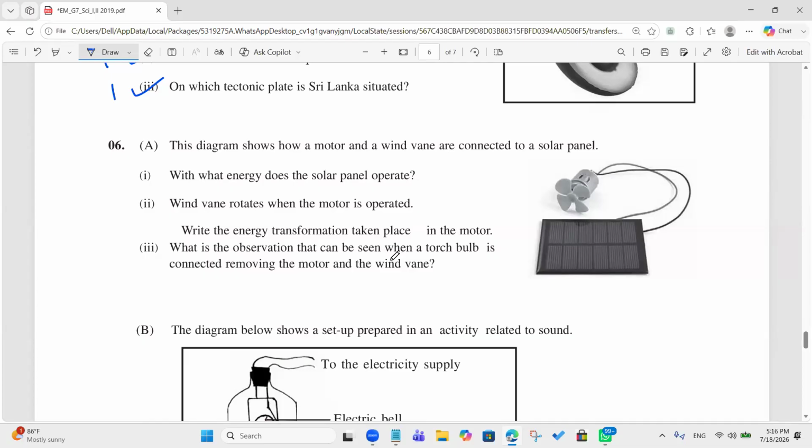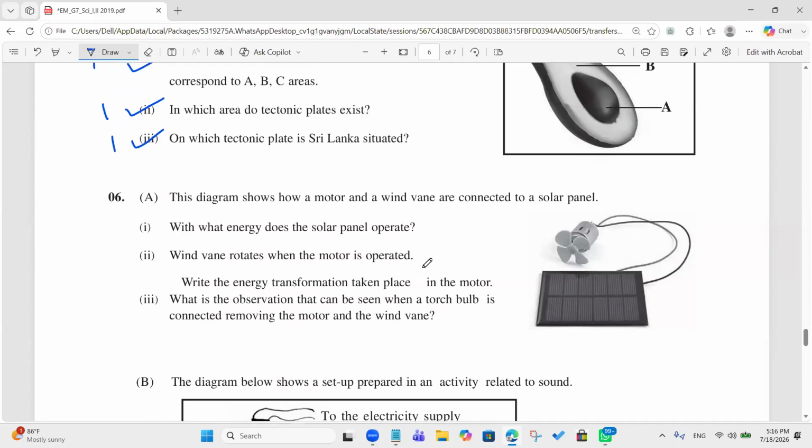Okay. Number 6. The diagram shows how a motor and a wind vane are connected to a solar panel. With what energy does the solar panel operate? Solar energy. Yes, solar energy. The wind vane rotates when the motor is operated. What is the energy transformation that takes place in the motor? Electric energy to kinetic energy. Yes, electrical energy to kinetic energy.